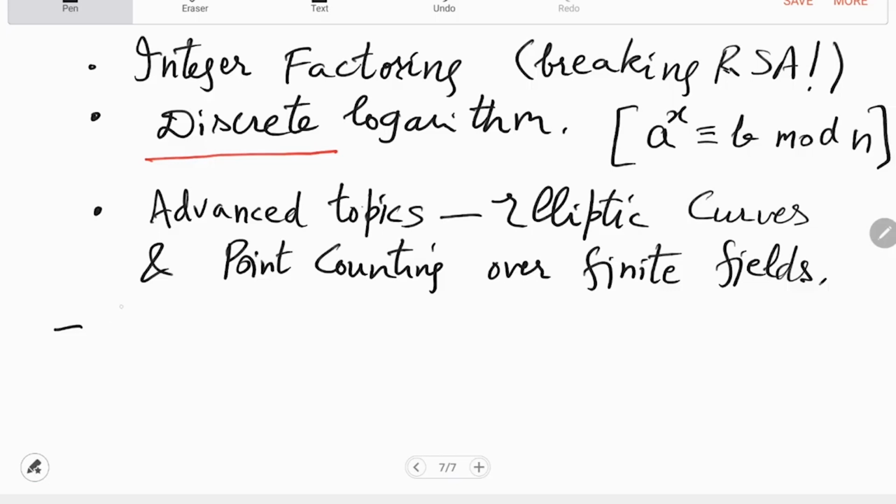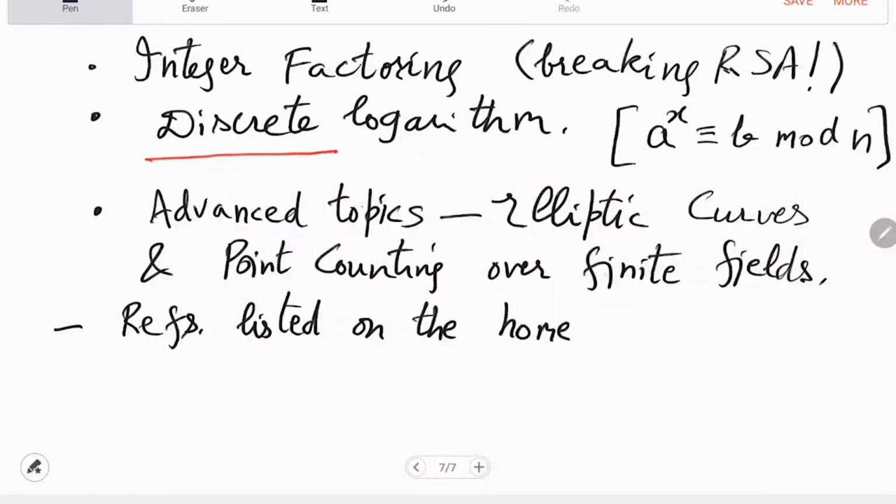Some references I will put on the home page, which you can find under teaching. You can also look at the lecture notes from the earlier offerings.